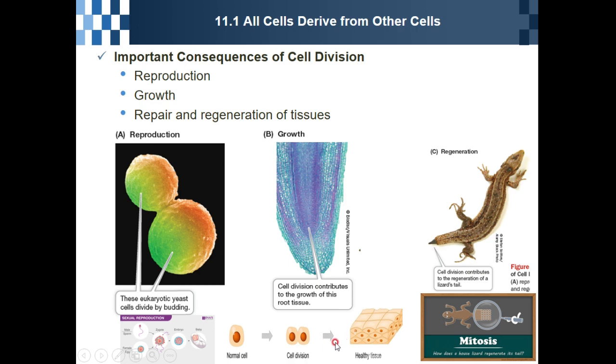Another consequence is repair and regeneration. For example, this is the lizard tail. After the tail was cut, the tail will be regenerated, like this. This is also an important consequence of cell division.